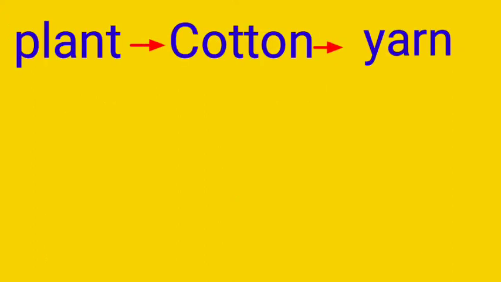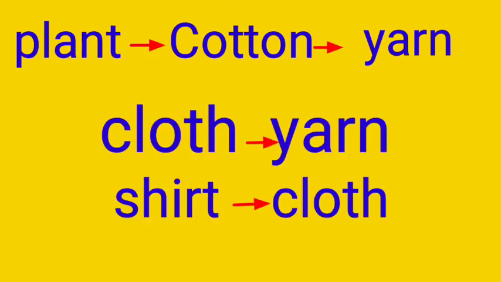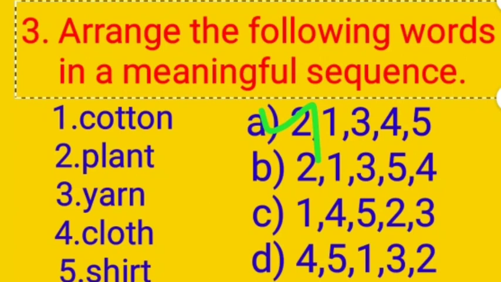Explanation. The plant provides cotton and cotton provides yarn. The cloth is produced from yarn and the shirt is made from cloth. So, option 1 is correct: 2, 1, 3, 4, 5. This option is correct.